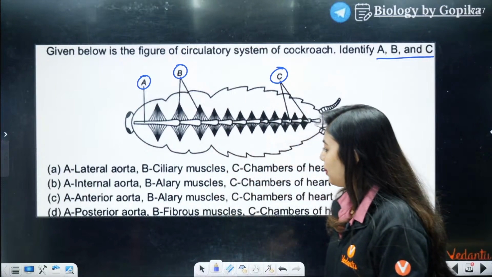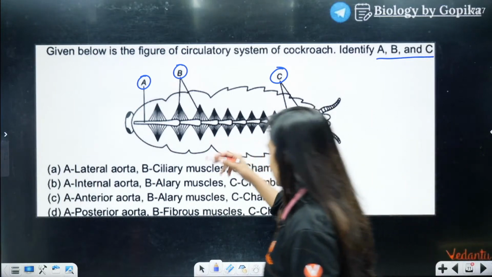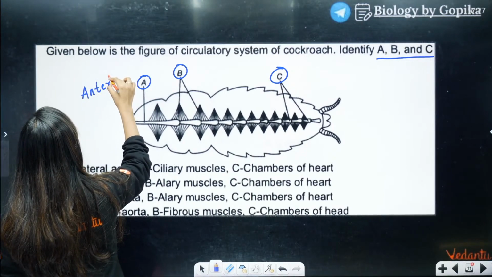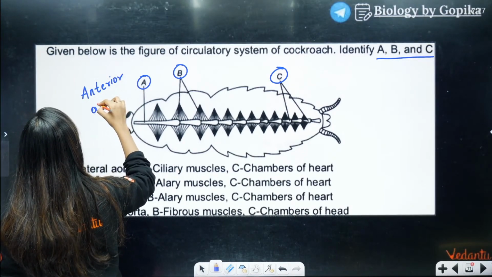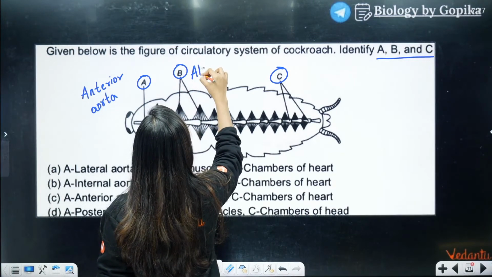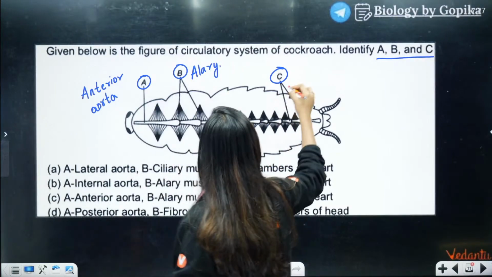C for captos. Okay, let's see. So A is going to be anterior aorta, right? B is going to be what? Alary muscles. C is going to be what?